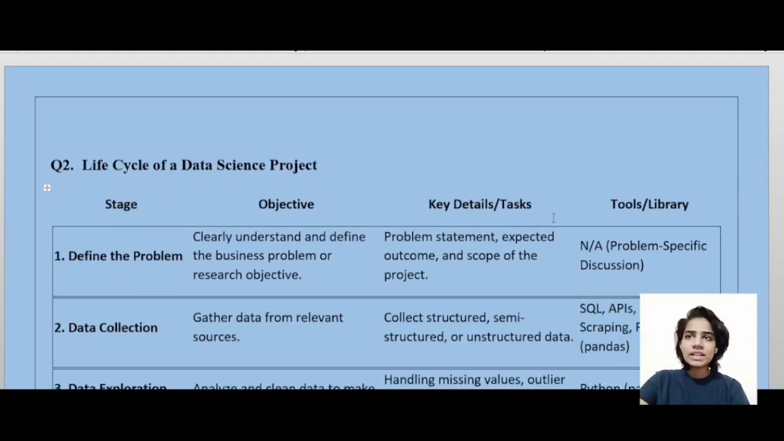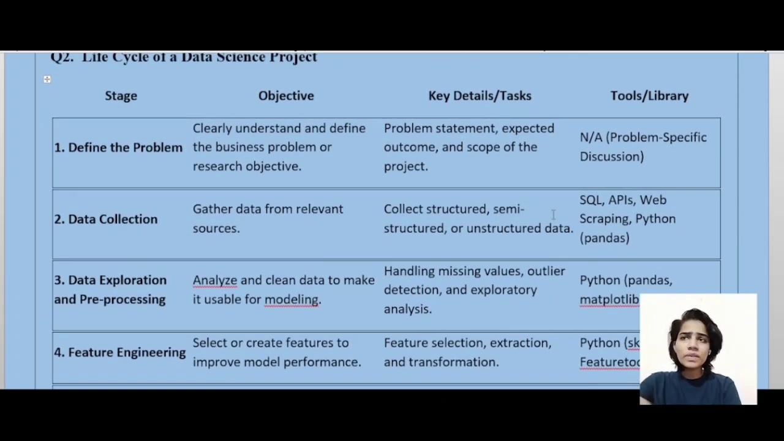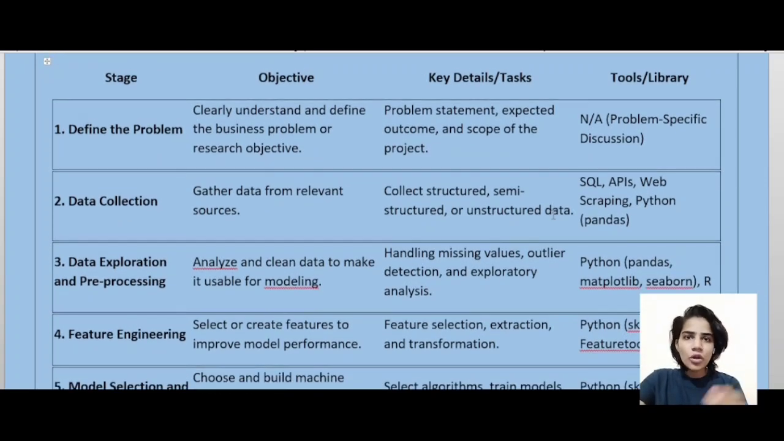The next question is life cycle of a data science project. So we will know about the life cycle of a data science project. Okay. So first stage is define the problem. In defining the problem, the objective is to clearly understand and define the business problem or research objective. Right. Now key details and tasks. Problem statement, expected outcome and scope of the project.